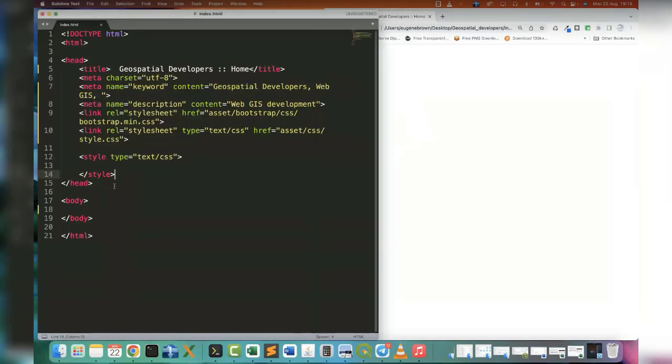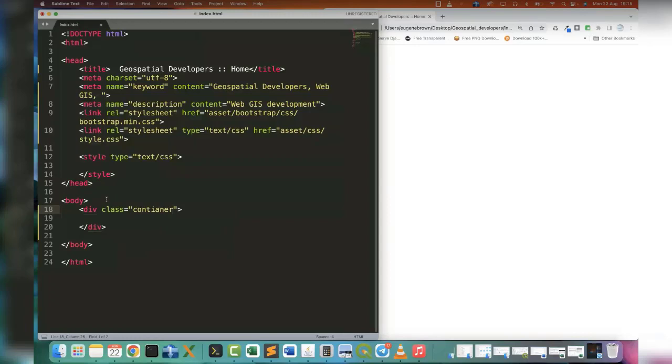Now that we know how to use Bootstrap, we are going to call a div, and from Bootstrap we learned that there's a class called container. So we would reference the class container.